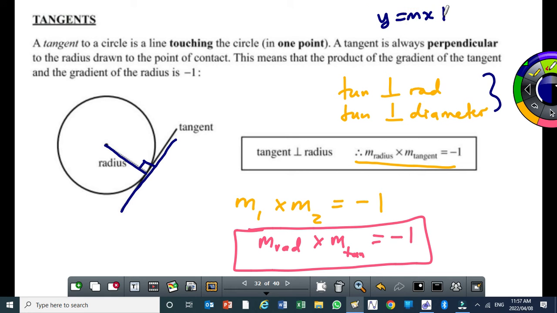You also need a point on the tangent, and usually the point will be the point of contact. Right? So you substitute your m, which you get using this equation, then you substitute x and y at the point of contact. Or if there are no points at the point of contact, then somehow you must be given any point along the tangent for you to determine its equation. Alright? So make sure you remember this equation.